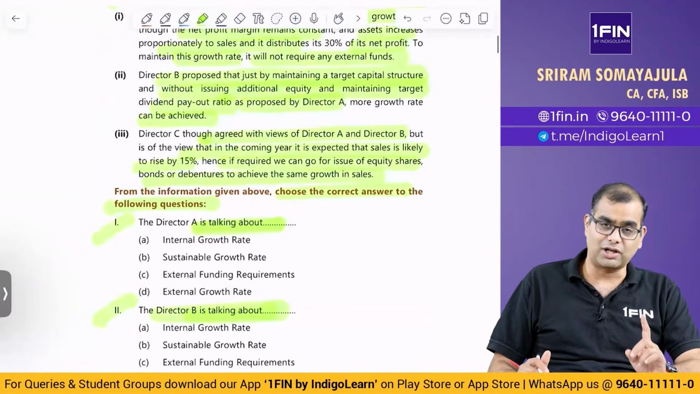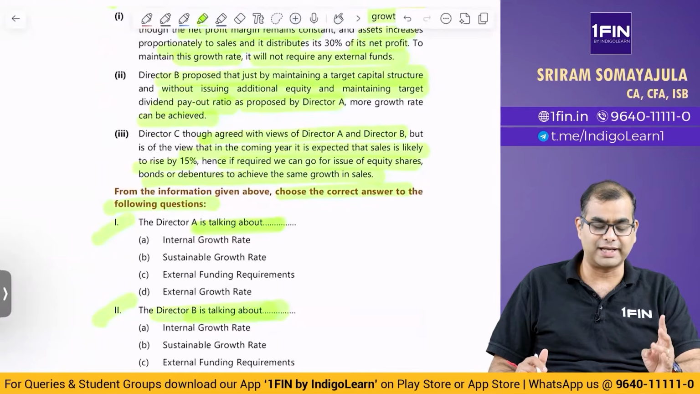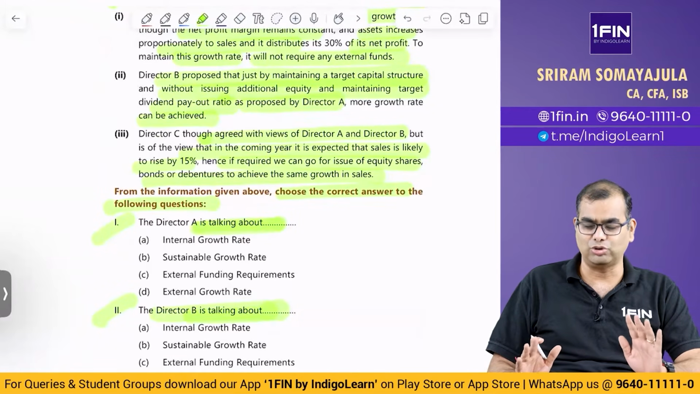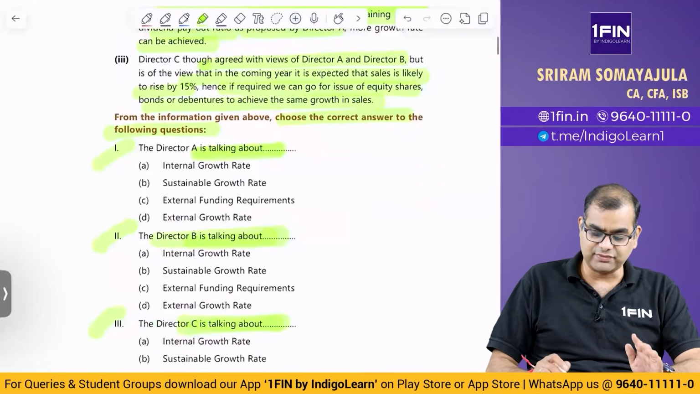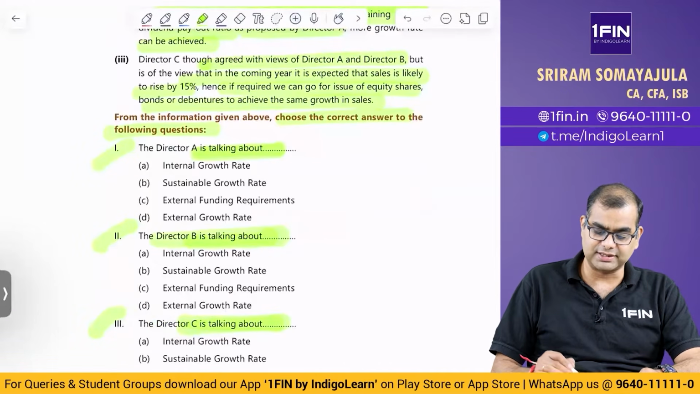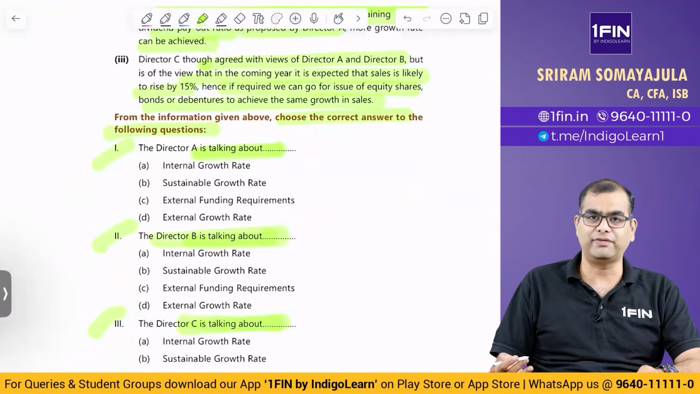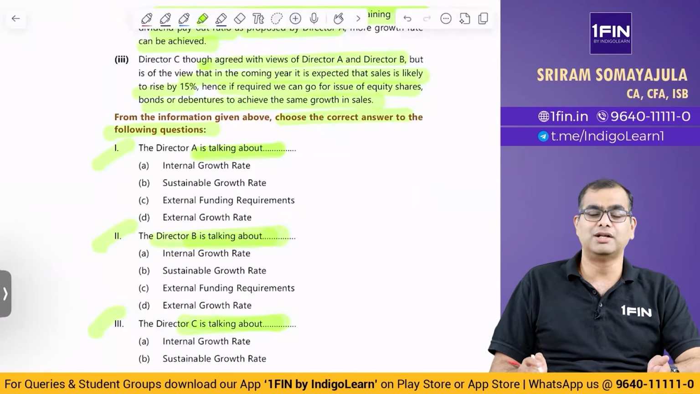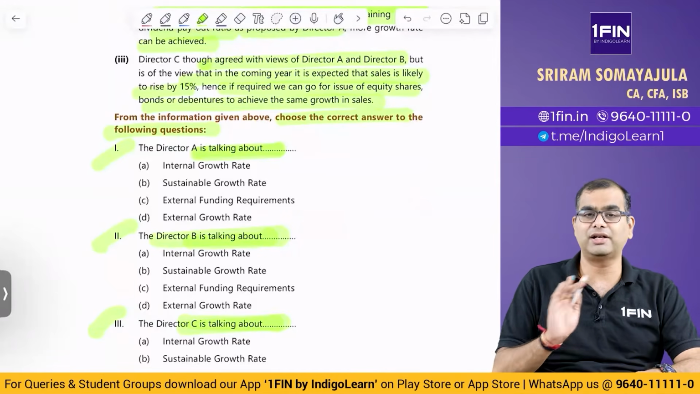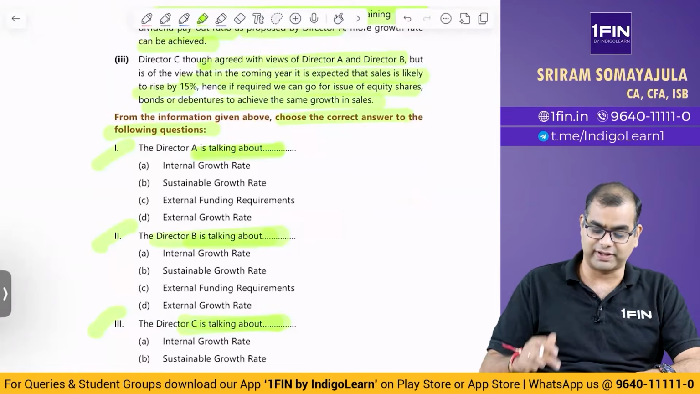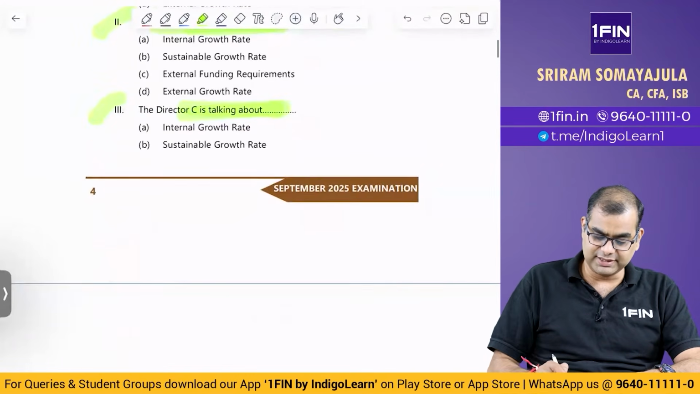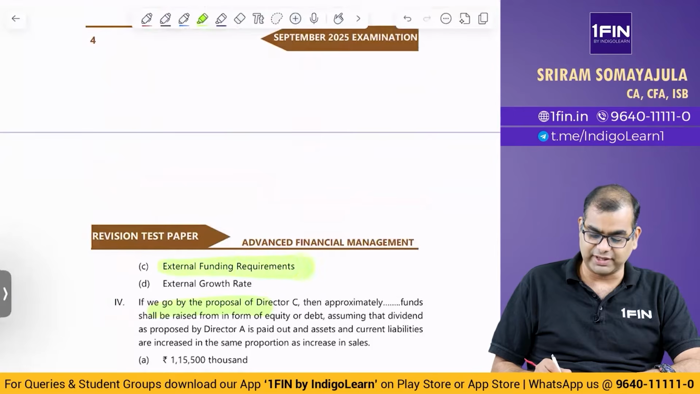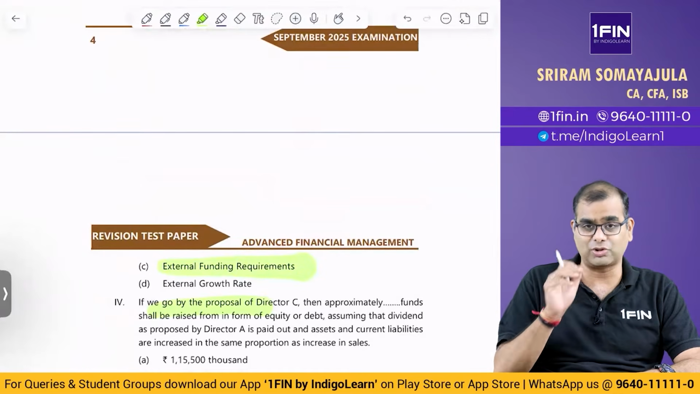See, if you recollect the concepts of sustainable growth rate, external funding requirement, all three of them are talking about those. Now, Director C is very clearly saying that in the next year there is likely to be a 15% increase in revenue, so we should go for issue of equity shares, or even bonds and debentures, to achieve the same growth. So, what is Director C talking about? He is very clearly talking about external funding requirement or financing requirement. So, Director C's answer is definitely external funding requirement, not external growth rate. There is no concept called external growth rate.